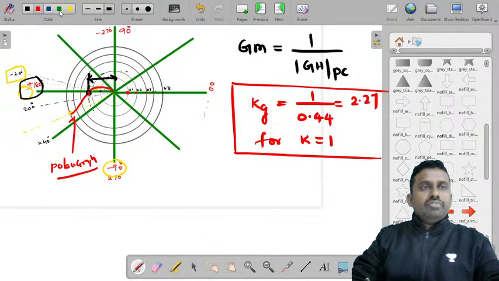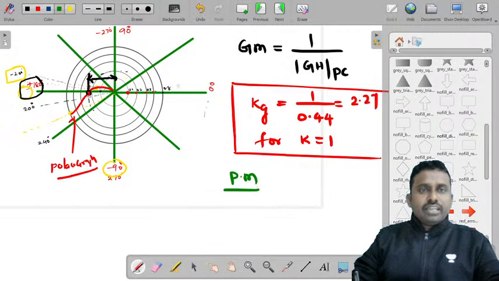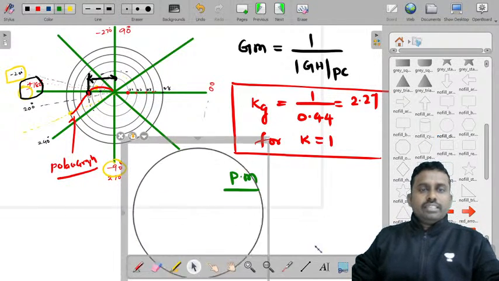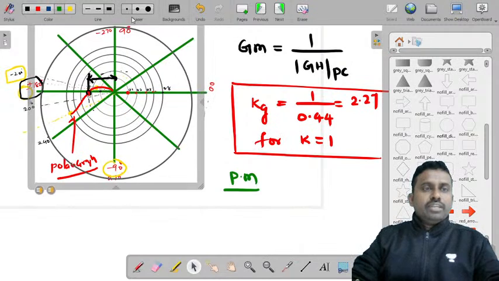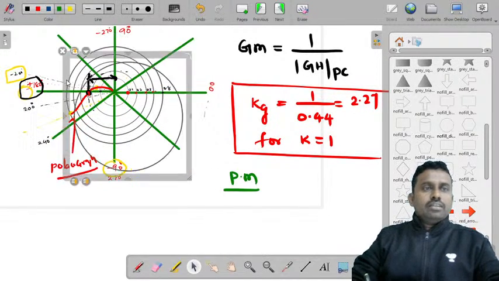Similarly, if you want to find phase margin, you need to consider the unit circle. You do not have a unit circle here. Let me consider one unit circle. Let's say you also have one more circle here, and let us place it on this.